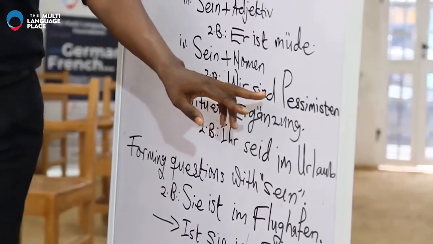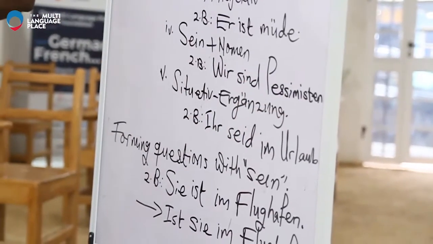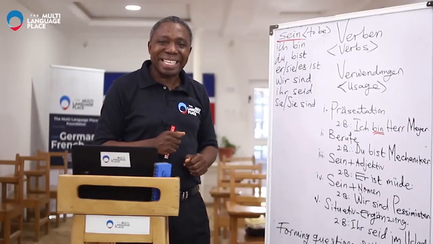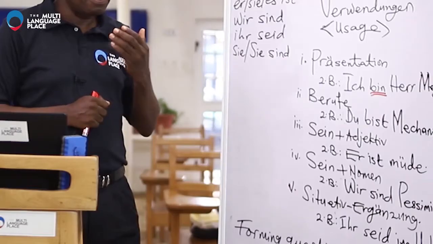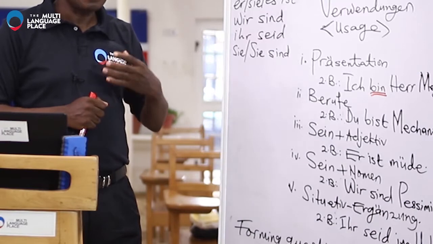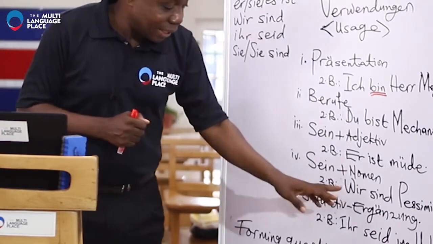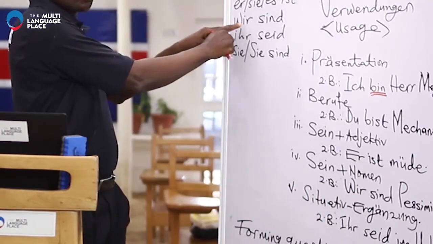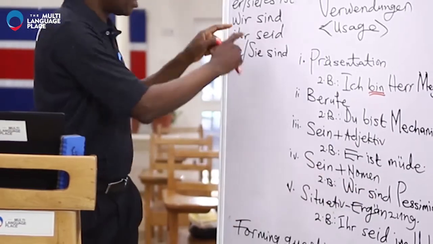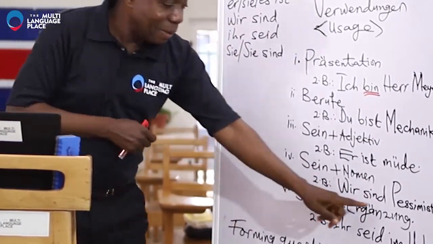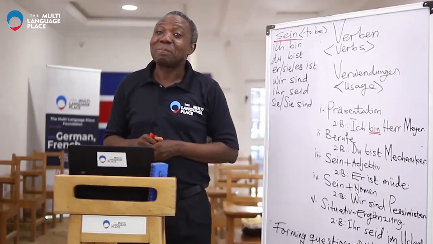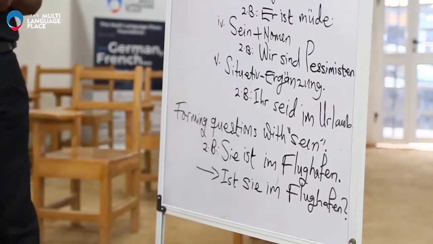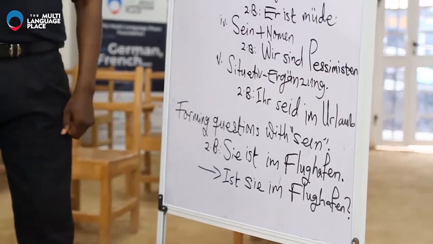Wir sind Pessimisten. You can say it after me. Say it again. Wir sind Pessimisten. This is the wir. Remember, this is we. And then sind, just as we have it here. And then Pessimisten. Of course, the meaning is we are pessimists, with an S. Okay? Wir sind Pessimisten.